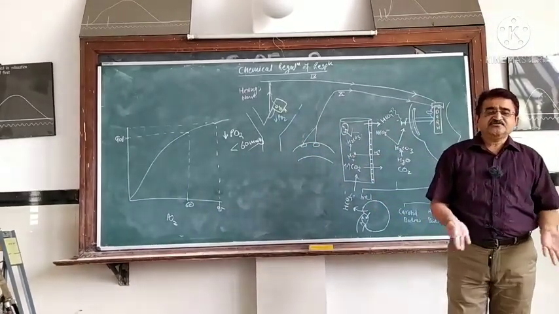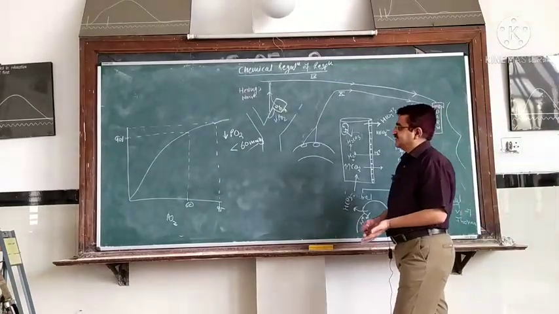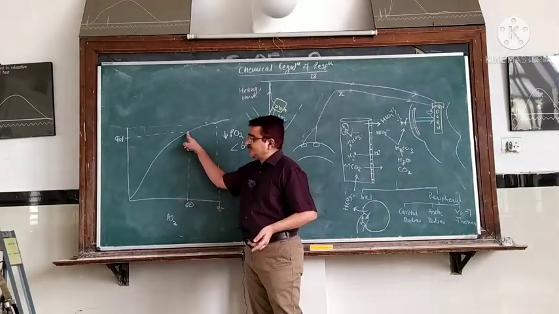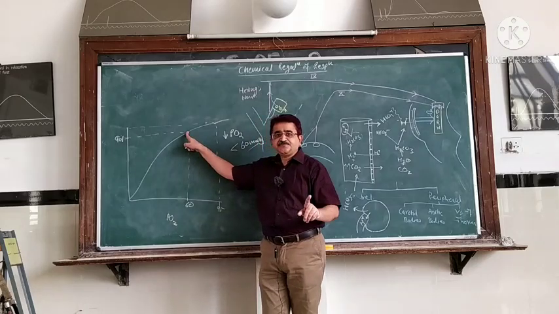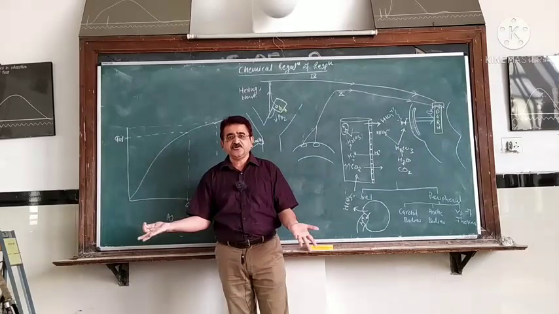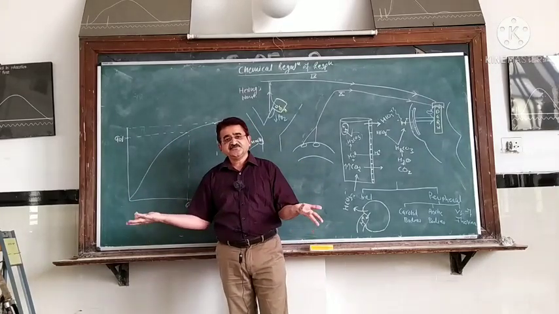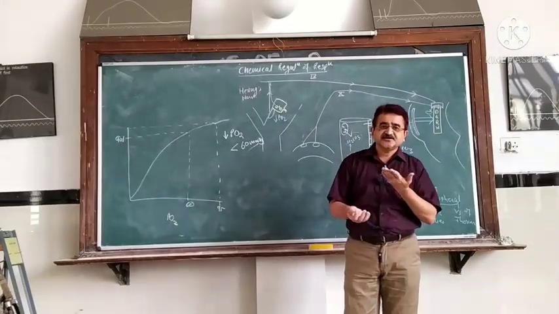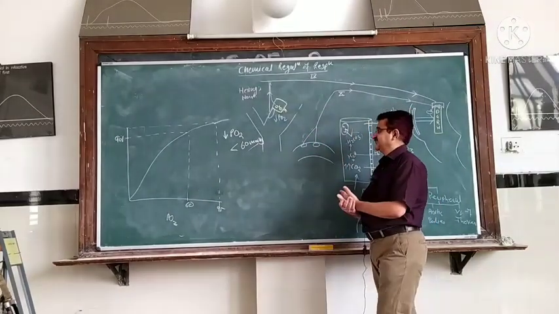Why should it fall below 60 millimeter of mercury? The reason is that up to 60 millimeter of mercury, hemoglobin is still 90% saturated with oxygen. It still contains a sufficient amount, and that is why the fall in the PO2 is not sensed by the peripheral chemoreceptor.